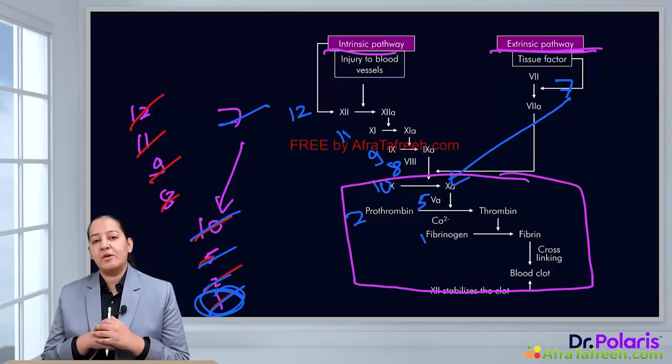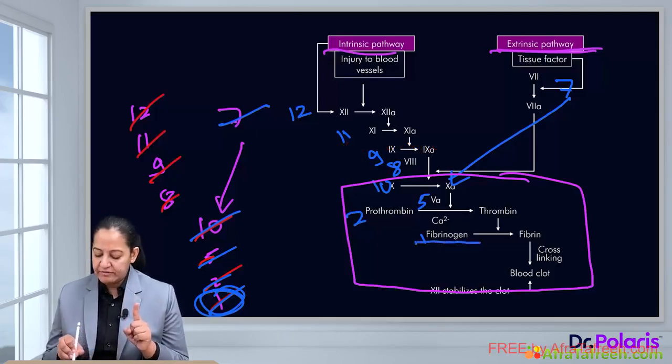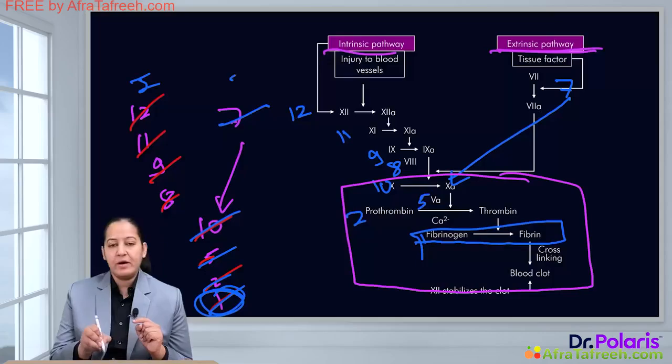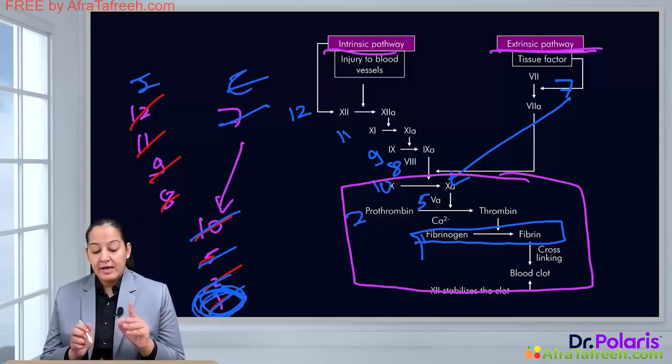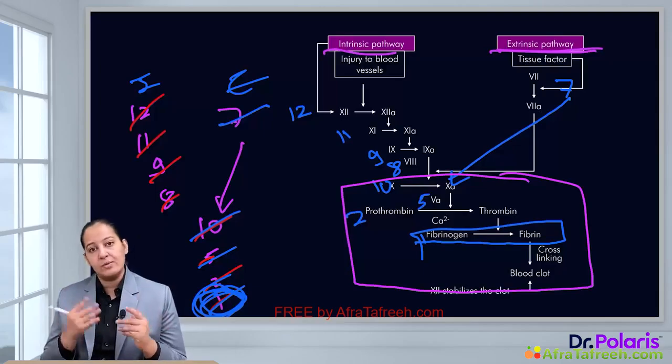What is the name of factor number 1? The factor number 1 is fibrinogen. So fibrinogen is the inactive form which will get converted into fibrin. So ultimately, either because of intrinsic or extrinsic, factor number 1, that is fibrinogen, gets converted into fibrin. This fibrin will get deposited over the platelet in the primary clot and get it stabilized. Now the clot is known as secondary clot.